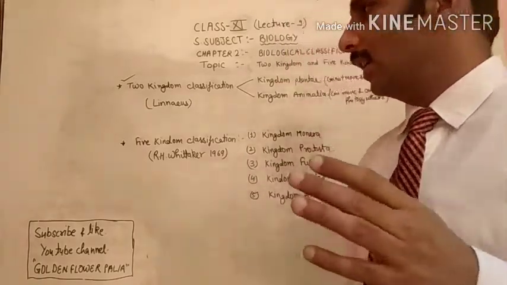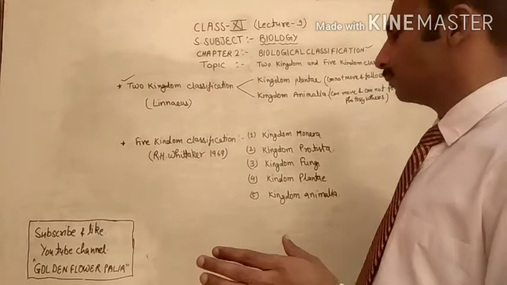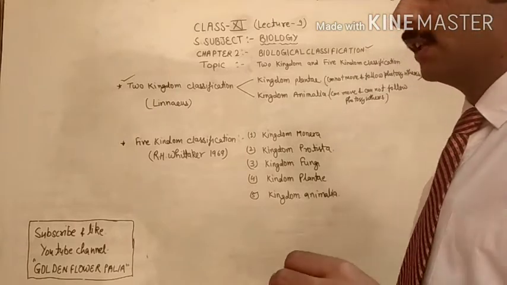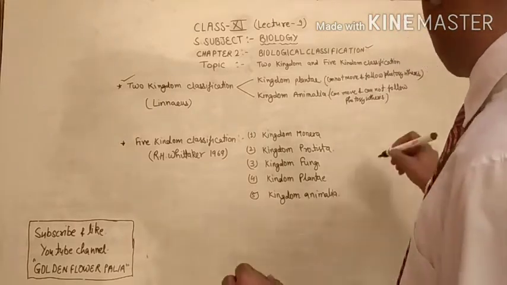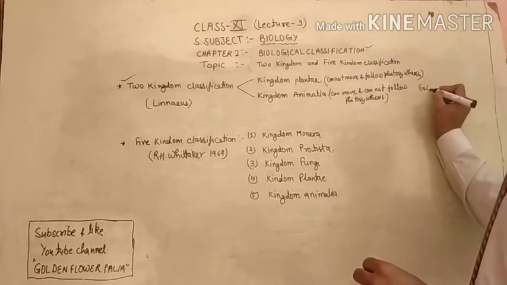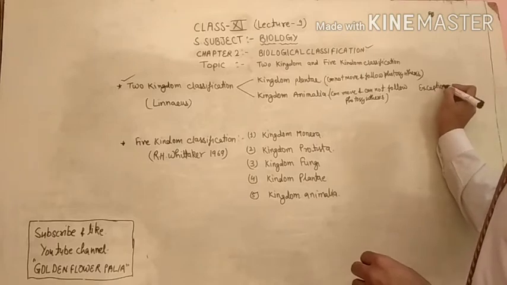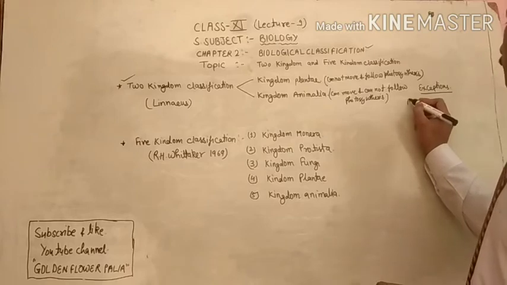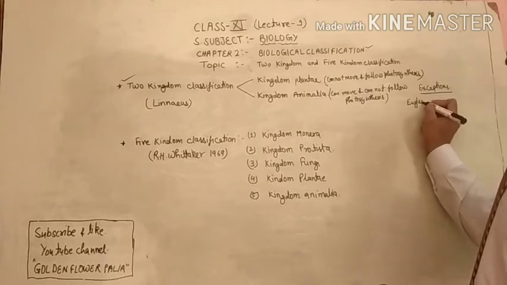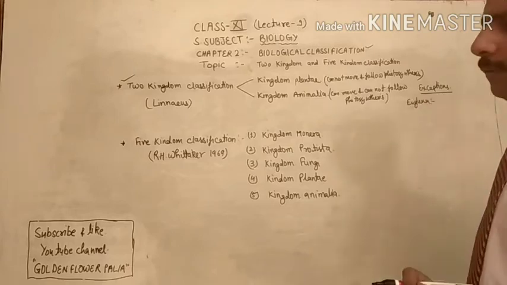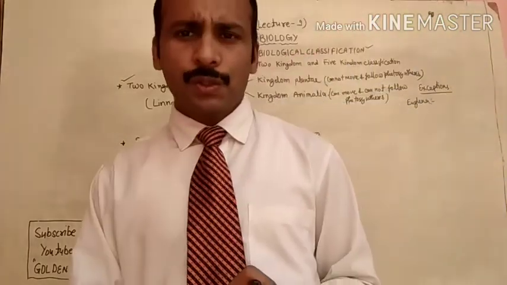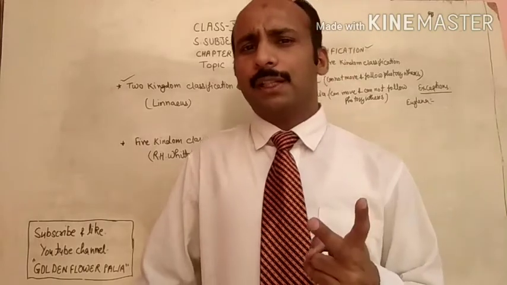But what are the basic drawbacks of this classification? The first basic drawback is that we have a few exceptions, like for example Euglena. Euglena is an example which has both properties.